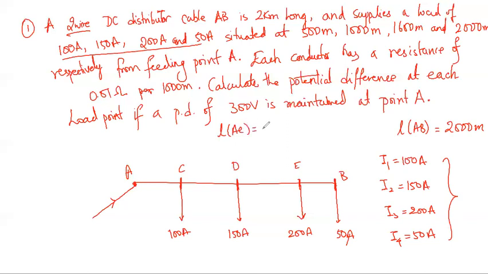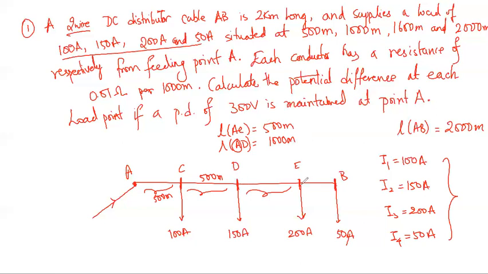What is the length of AC there? It is 500 meter from feeding point A. So length of AD is 1000 meter. So CD distance will be 500 meter. Now what about this distance?